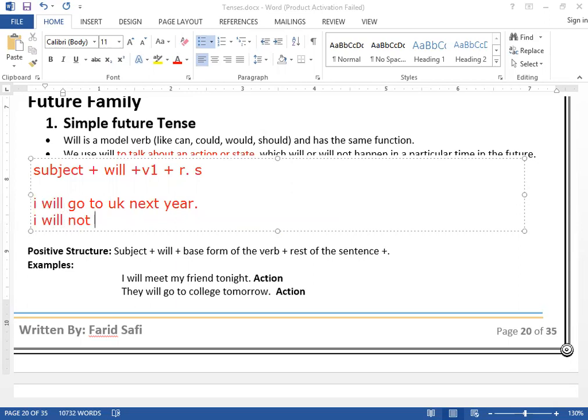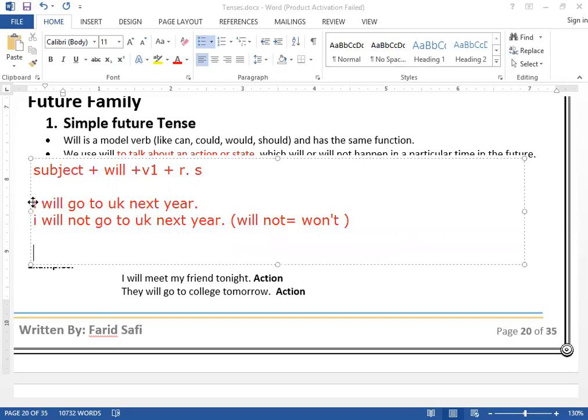I will not go to UK next year. This is your negative. And the short form of will not is won't. This is the short form, clear? I won't go to UK next year, or you can say I will not go to UK next year.